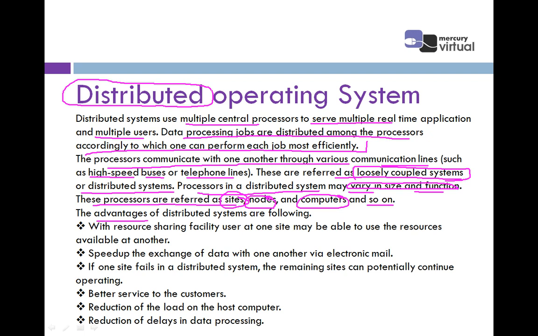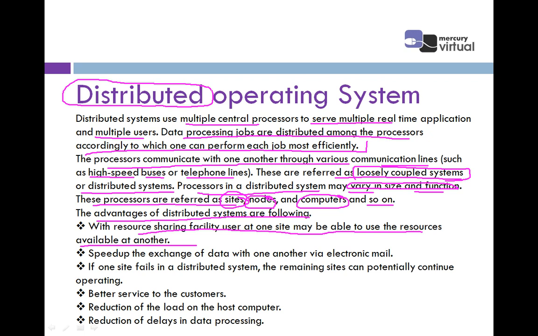The main advantages of distributed systems are the following. Now let's see the main advantages, the benefits of this operating system, one by one. The first point says with resource sharing facility, users at one site may be able to use the resources available at another site.